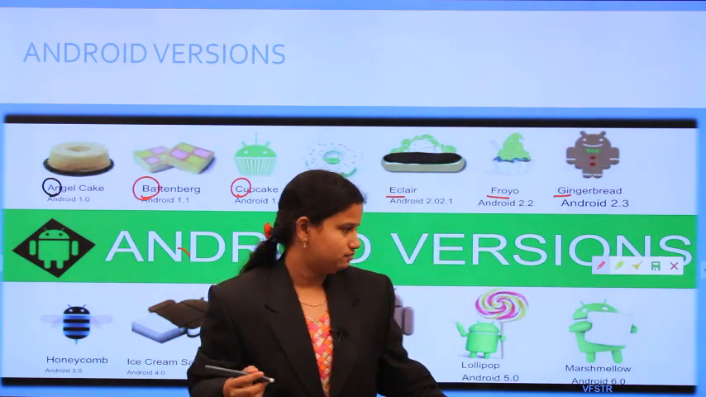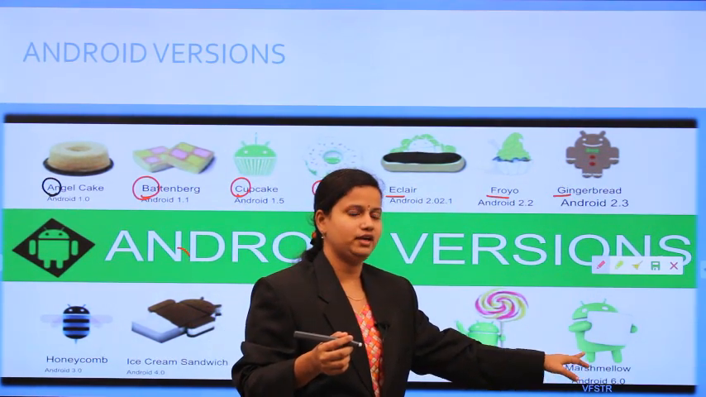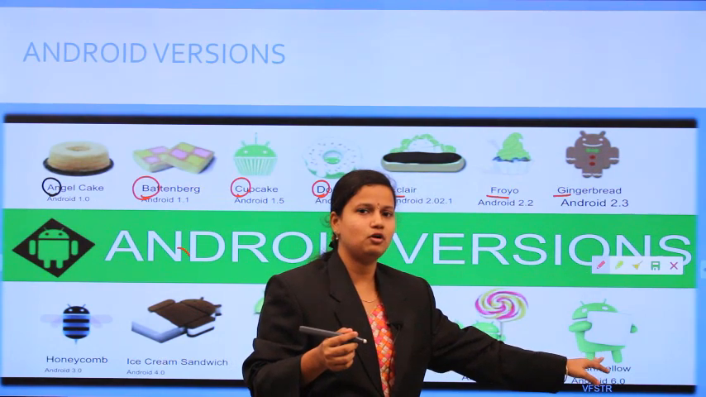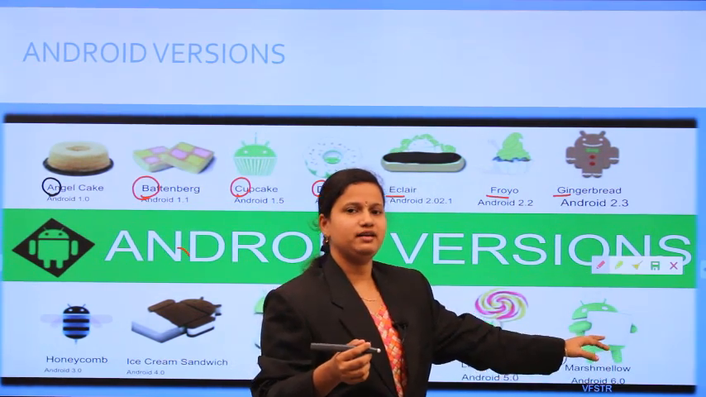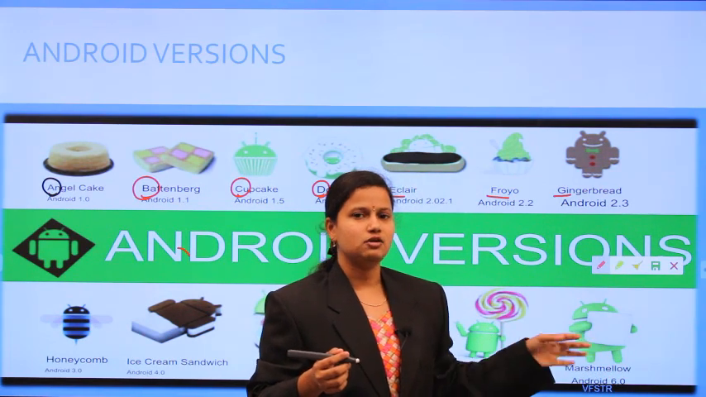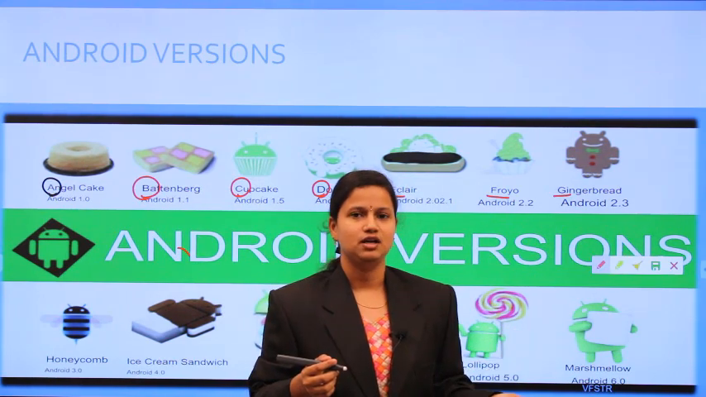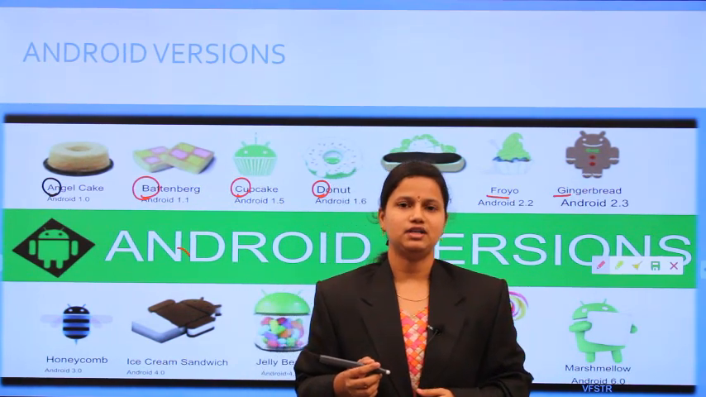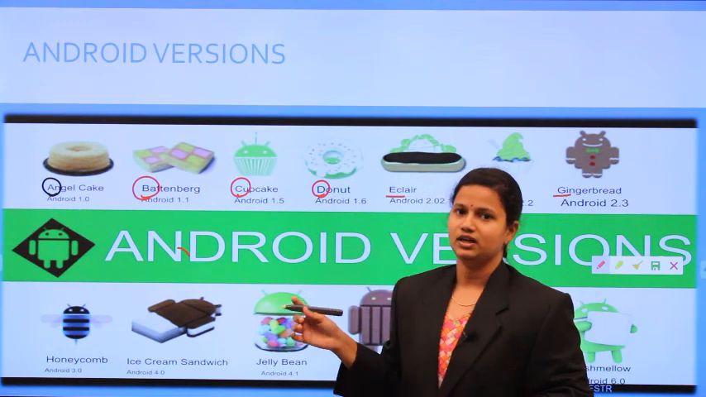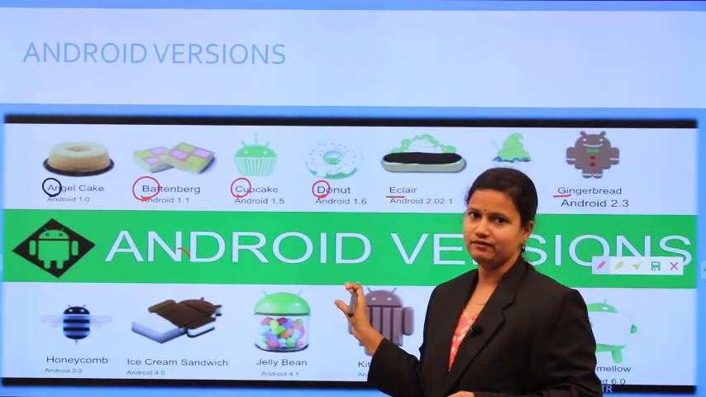The last version we saw is Marshmallow. Then again, they introduced different versions: Nougat, Pie, Q. Presently the running version of Android is the Q version. When you observe all these names, the next version will start with the letter after U. That is S maybe. So these are the Android versions that will be available.